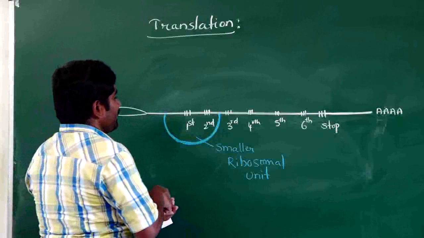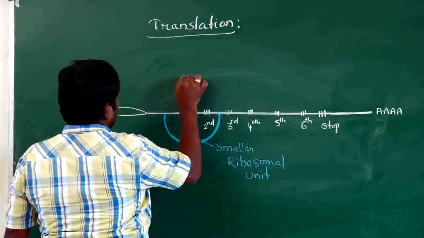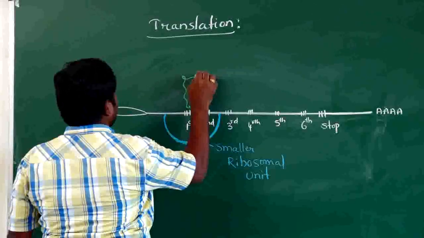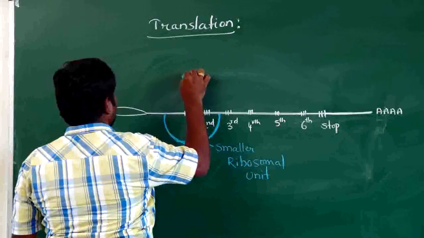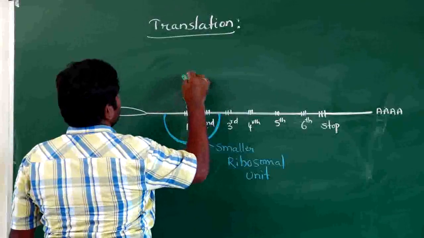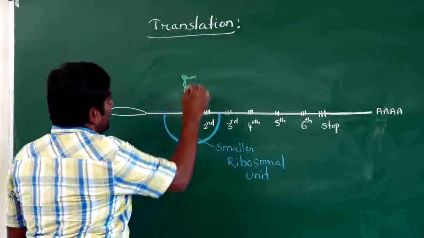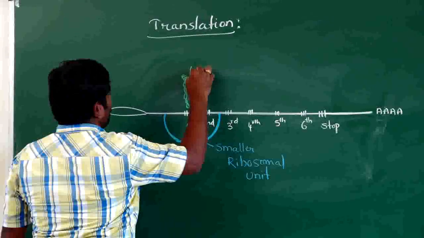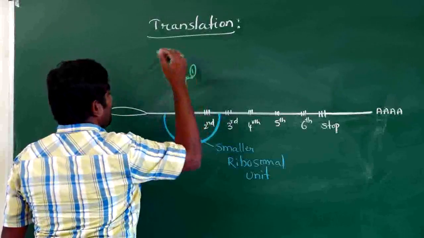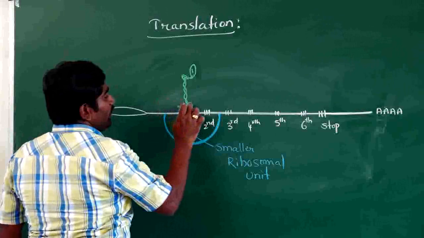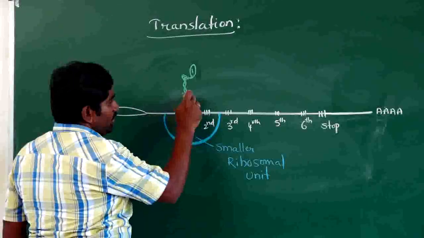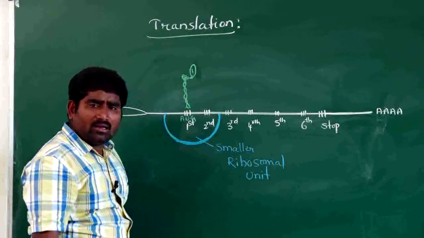Now let us take the primary structure of tRNA. The primary structure of tRNA is drawn as an inverted L shape, so let us take the inverted L shape only. This tRNA is carrying the first amino acid, that is methionine. It has the UAC anticodon, which pairs with AUG. The first initiation codon is AUG.